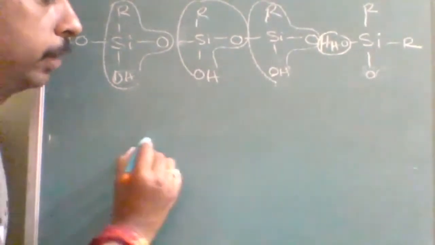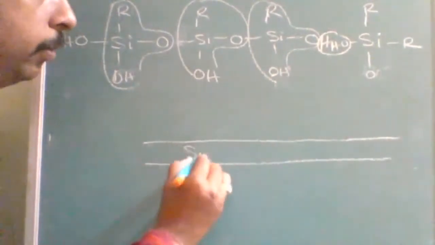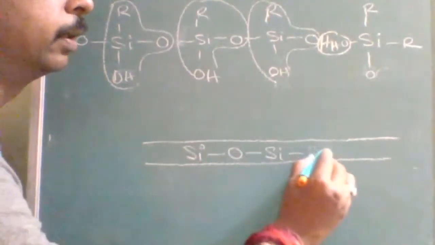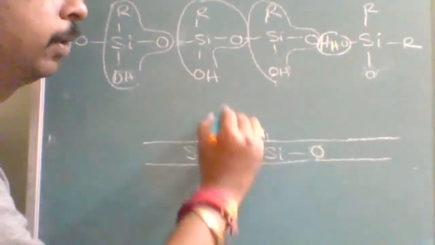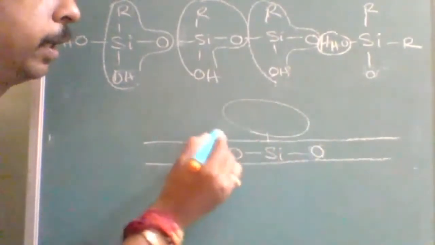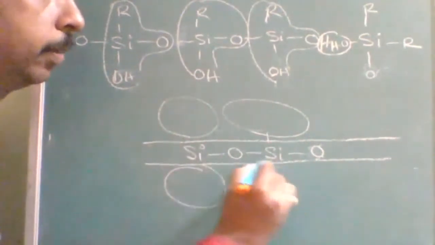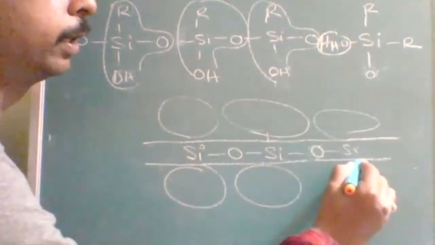Actually, this is a silicone chain. In the silicone chain, what you will find? Silicon, oxygen, silicon, oxygen, alternately. Wherever silicon is there, this is a big alkyl group, this is a big alkyl group, this is a big alkyl group.